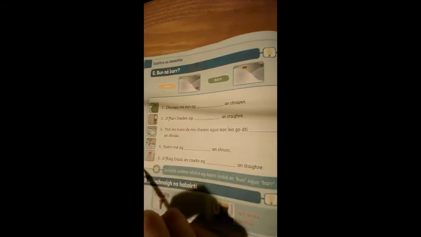And crook. So we look at the picture. So is it bun and crook? No, bar and crook.